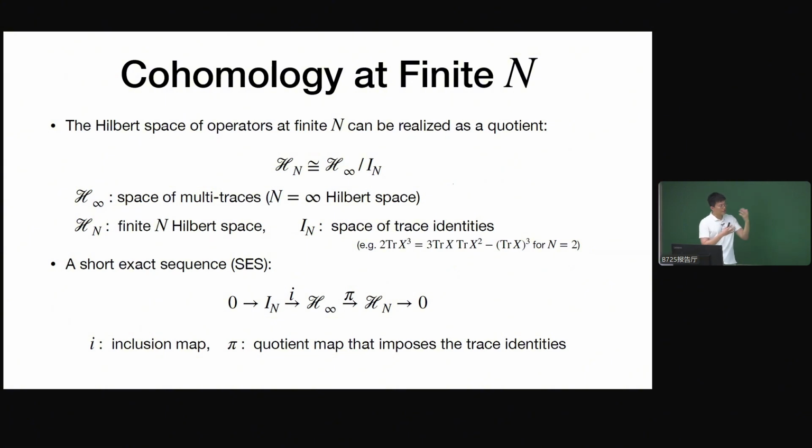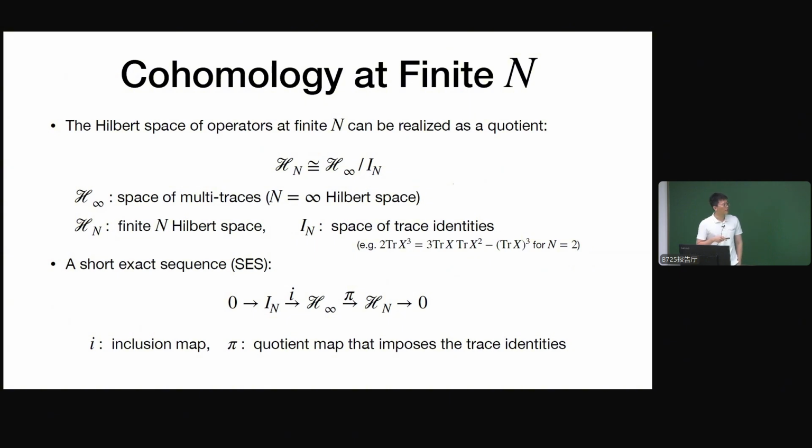Let's proceed to compute and understand the cohomology at finite n. A very useful way to go from infinite n to finite n is to realize that the Hilbert space of operators at finite n can be written as a quotient.